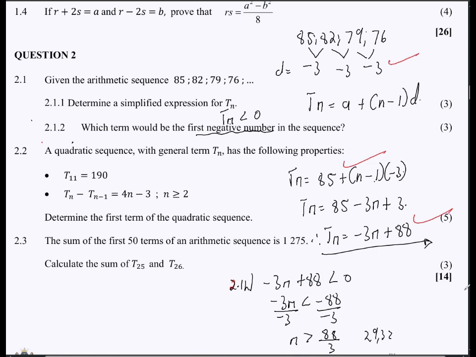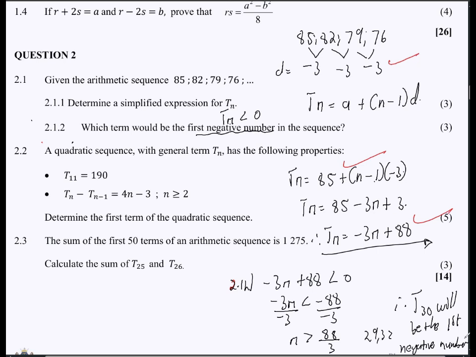The first integer, I meant to say, to be greater than 29.33 is what? So it's obviously 30. So that means T30 will be the first negative number, will be the first negative term. T30 will be the first negative value or number, right?